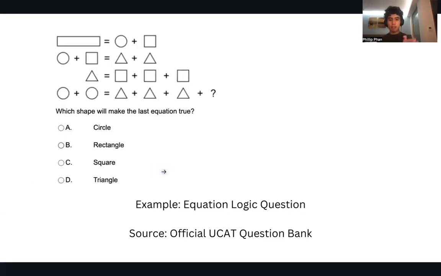Here is an example of the equation logic question. It's not exactly how I described it, but the idea is pretty much the same thing. There are slight variations, but fundamentally you have a series of equations and you're calculating the value of a variable so you can complete the equation. So which shape will make this last equation true? This is basically simultaneous equations in maths. They give you shapes and everything.